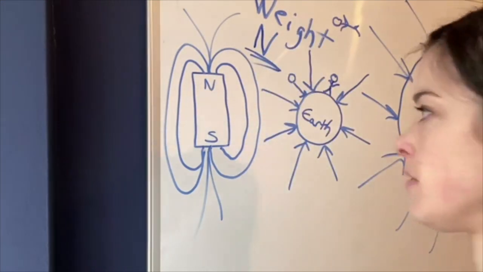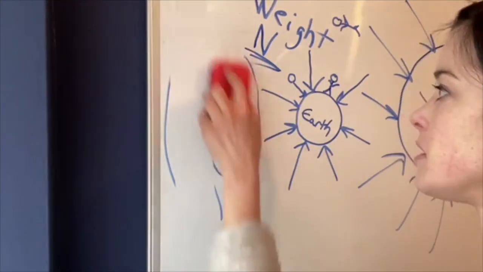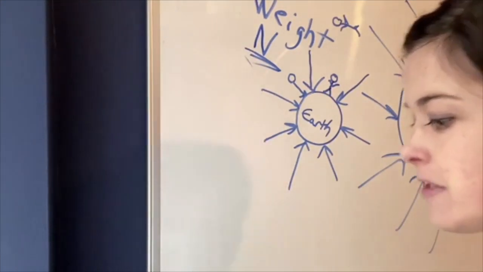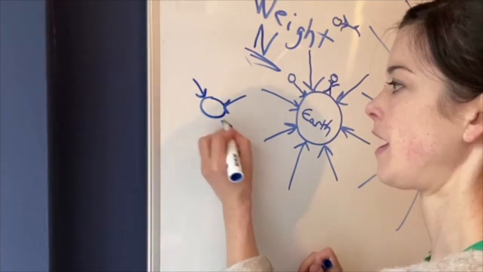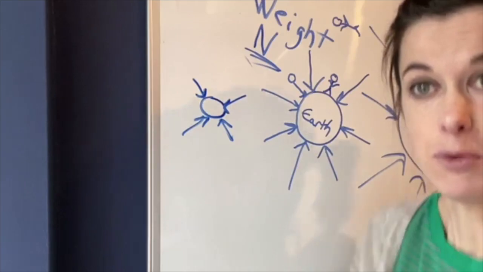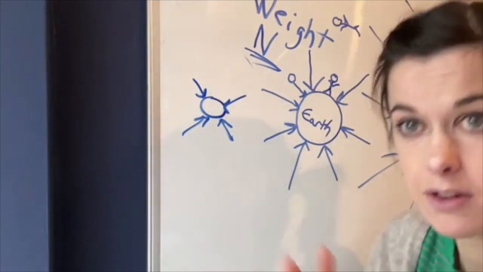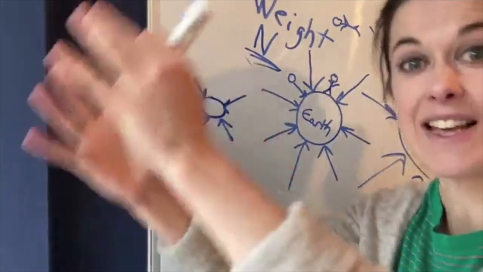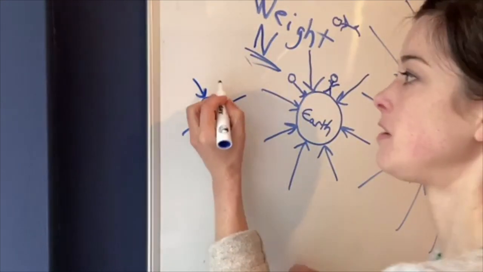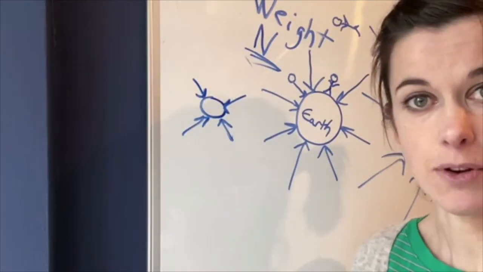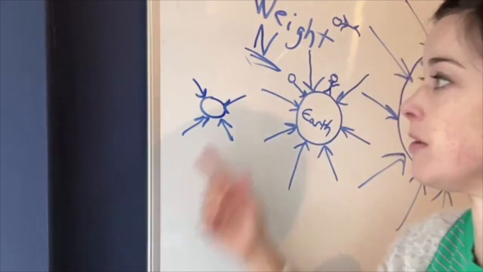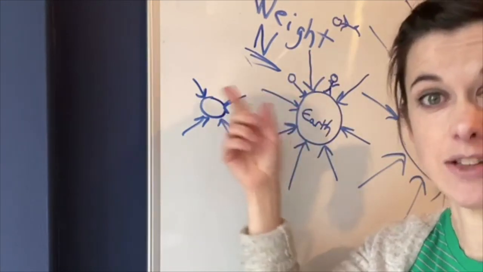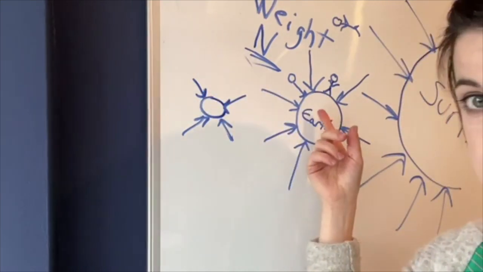The Moon, let's get rid of this magnet. The Moon is much smaller. The Moon is about a fifth the size of the Earth. So it's got a weaker gravitational field. And again, you probably all know that you can do moonwalks on the Moon. You can do huge, lovely big jumps because there's less gravity on the Moon. So you would say that you're getting pulled down onto the Moon less. So your weight, the pulling force that you're feeling pulling you towards something, is less. So you weigh less on the Moon than you do on the Earth.